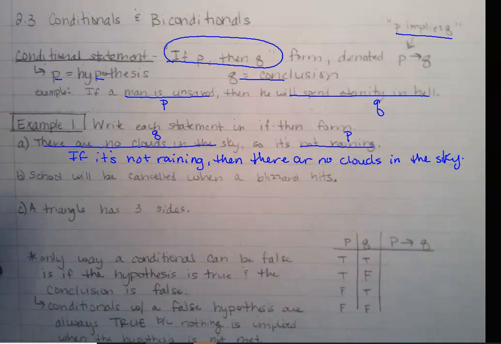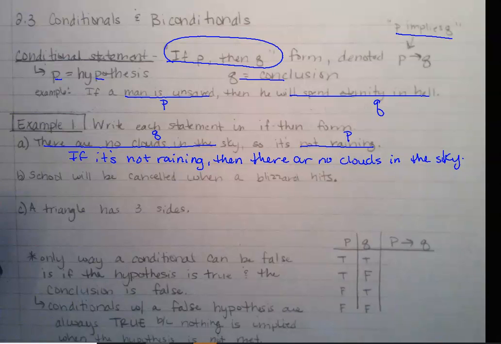How do you think that sounds? If it's not raining, then there are no clouds in the sky.